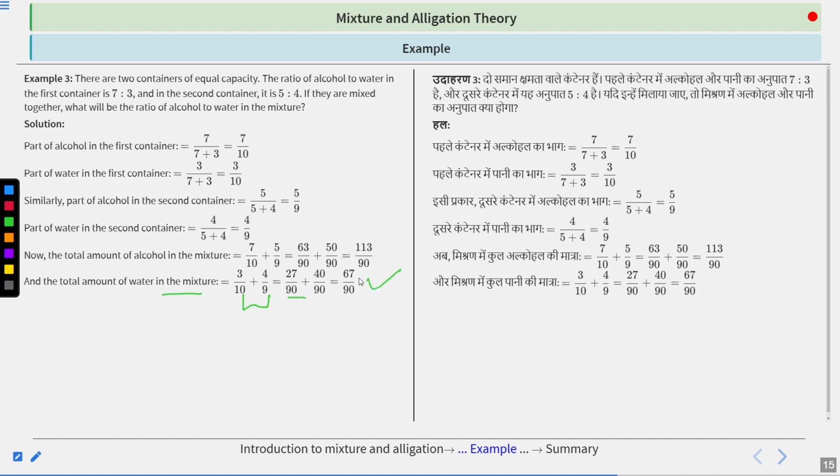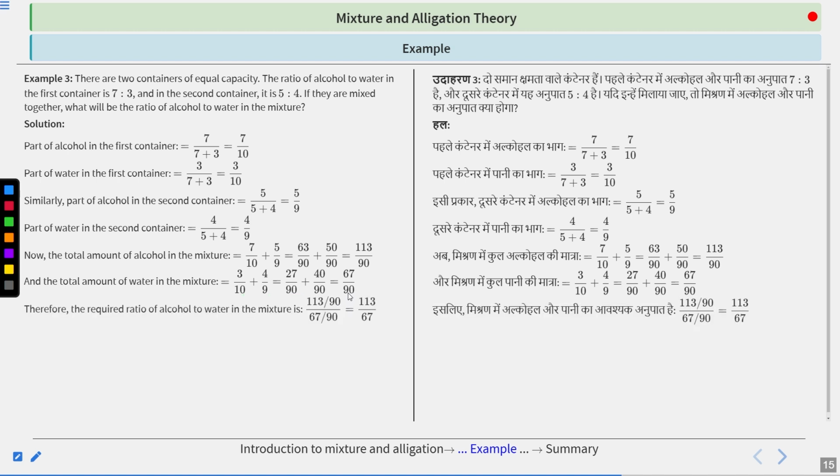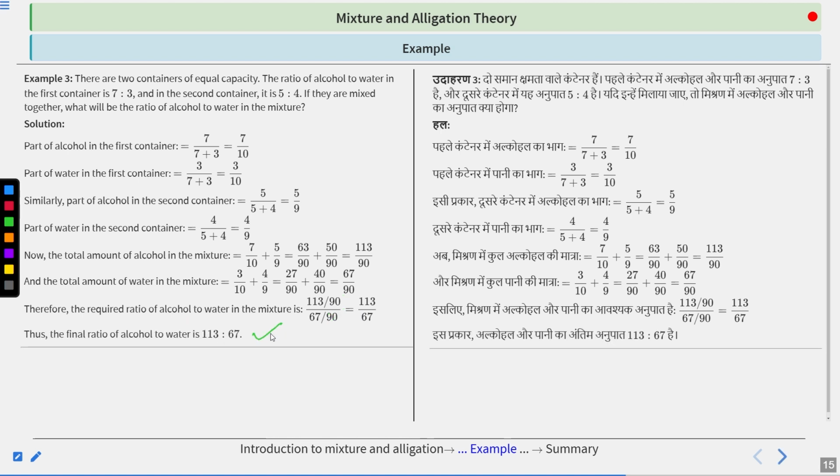So it will become 67 upon 90. So the required ratio of alcohol and water in the mixture will become 113 upon 90 upon 67 upon 90. So 90 cancels out. It will become 113 upon 67. So we can say that the ratio of alcohol and water is 113 ratio 67.